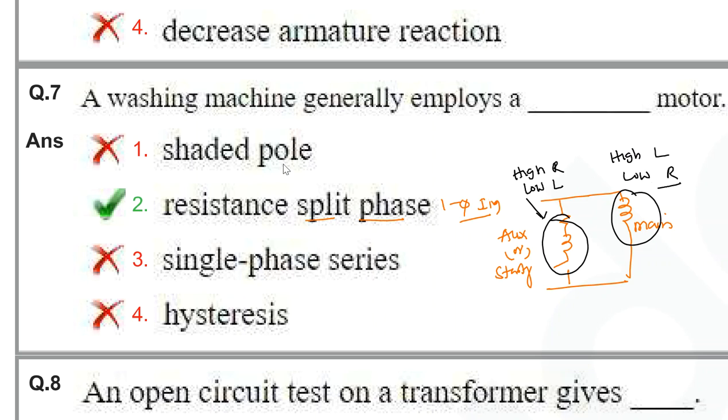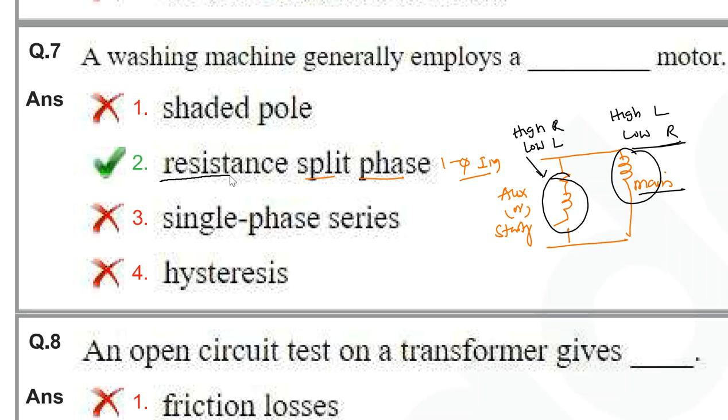That is the reason why washing machines generally employ resistance split phase single phase induction motors. The resistance of the starting winding or auxiliary winding should be high. Once the machine starts, the auxiliary switch will be disconnected so that it does not consume any losses. When the machine is running, the main winding comes into the picture, and it should have a low value of resistance so that it does not consume much energy in the form of heat. That's why the resistance split phase induction motor is used in washing machine applications.